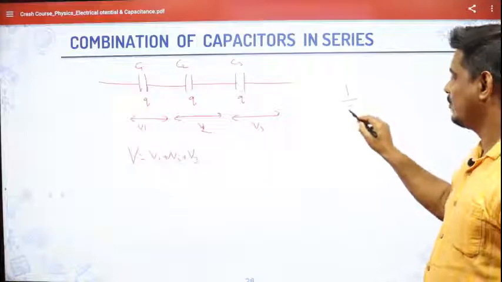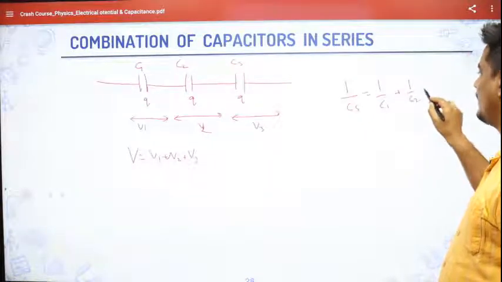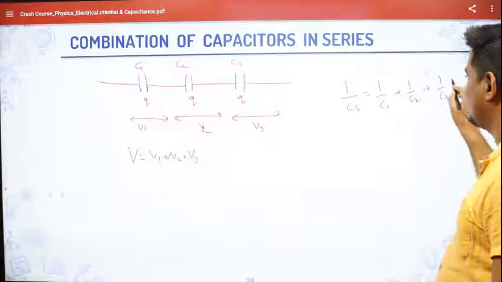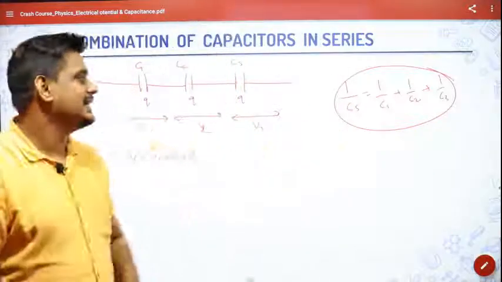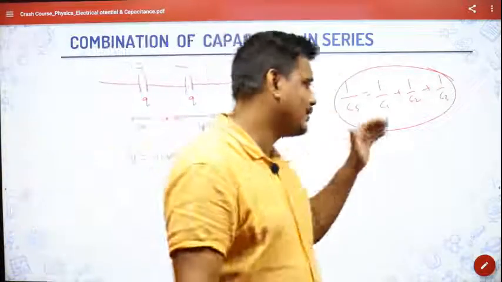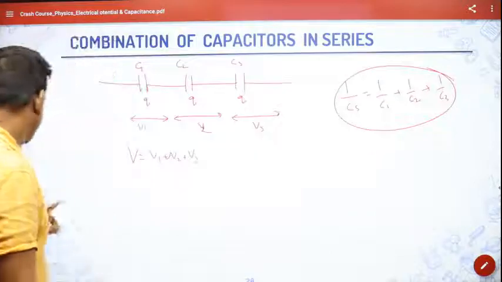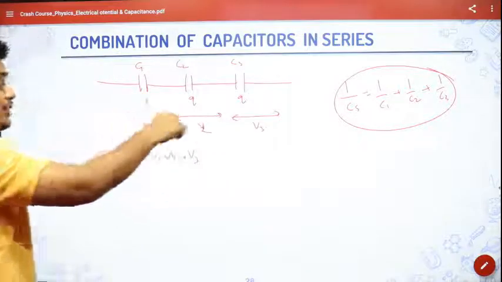Finally, you get 1 by Cs is equal to 1 by C1 plus 1 by C2 plus 1 by C3. So if you have capacitors connected in series, the net capacitance is found by 1 by Cs is equal to 1 by C1 plus 1 by C2 plus 1 by C3. Right? What you have to remember is, in the series combination, charge remains same, potential changes.